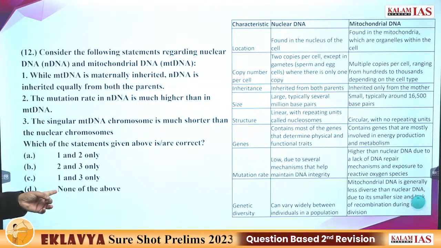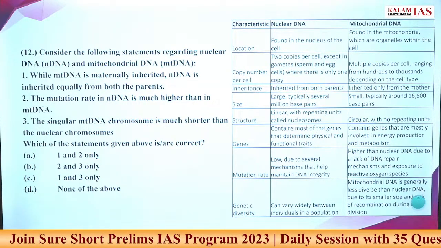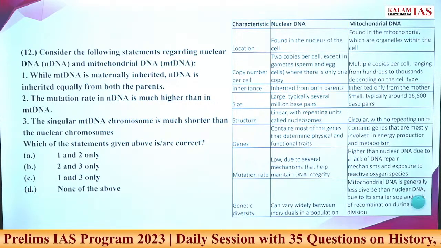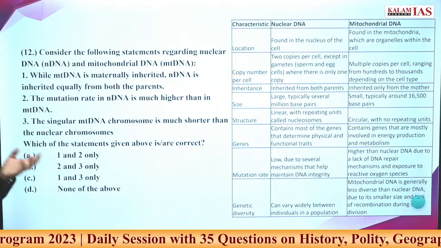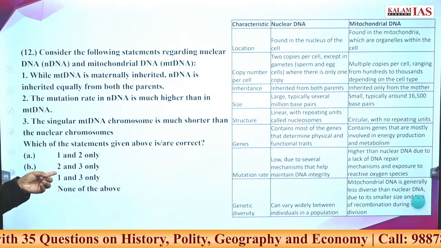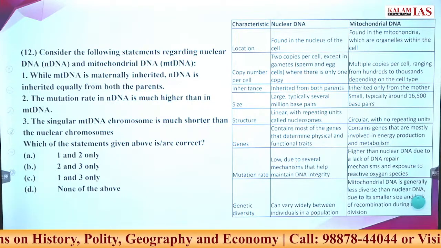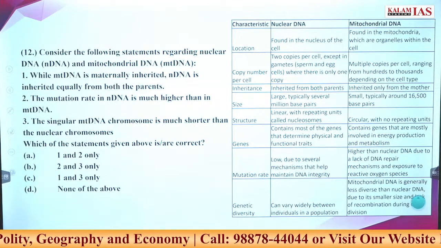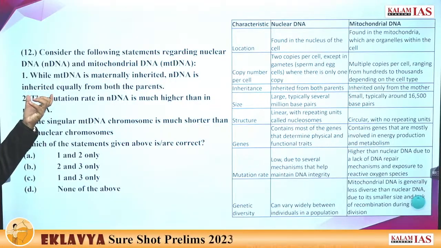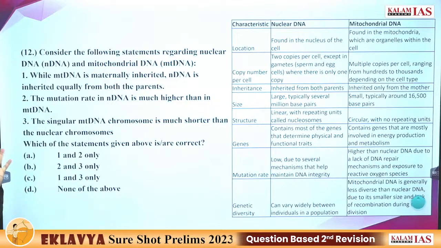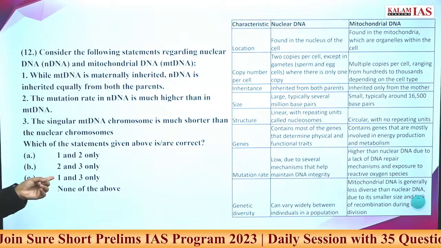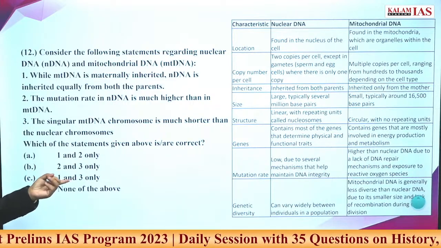First statement is correct now. First statement is correct, so our answer should have 1. So here there is no 1, here there is no 1. What are you saying? I found that the first statement is correct. My answer should have 1. Whichever option doesn't have 1, I will eliminate. B has 1, so B I eliminate. D has 1.